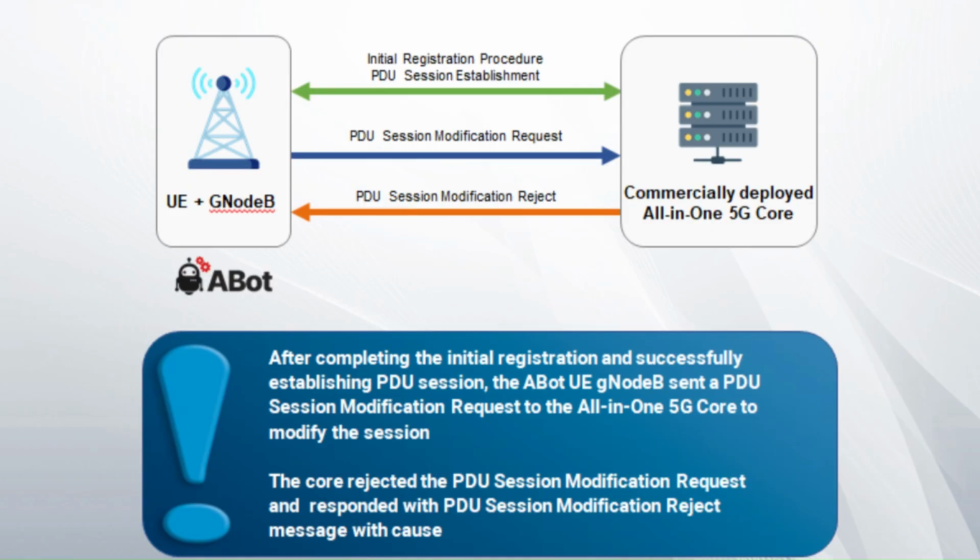Next, we have PDU session modification rejection. After initial registration and PDU session establishment, ABot Gnode B was attempting to modify the PDU session by sending a PDU session modification request to the commercially deployed all-in-one private 5G core. However, instead of responding with a PDU session modification response, the core rejected the modification request.